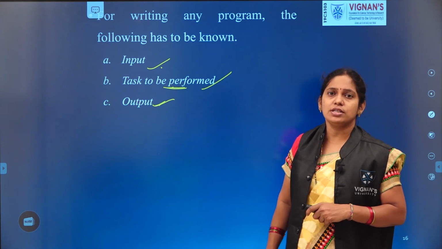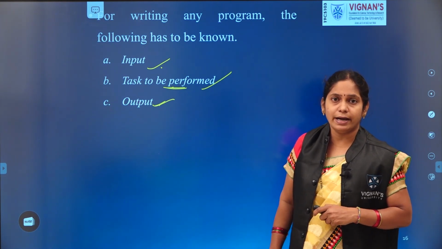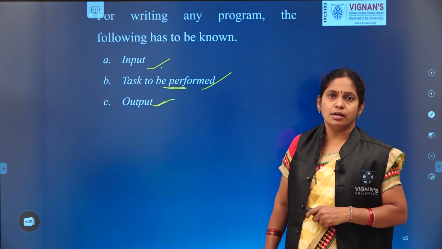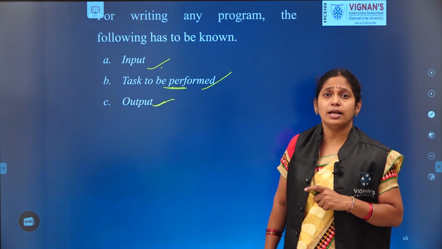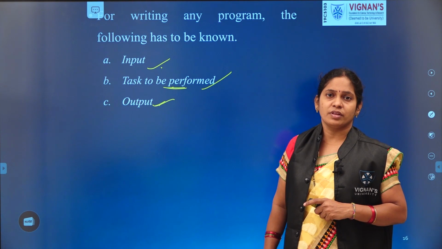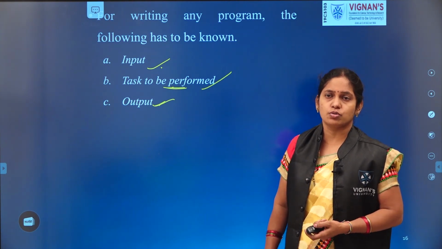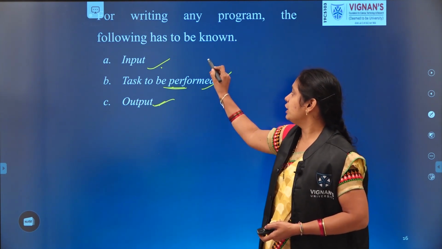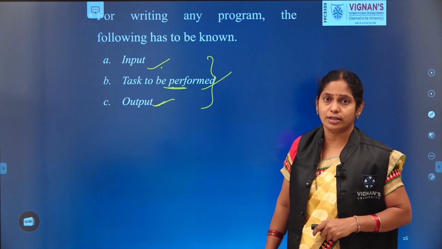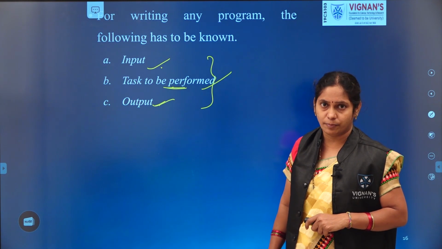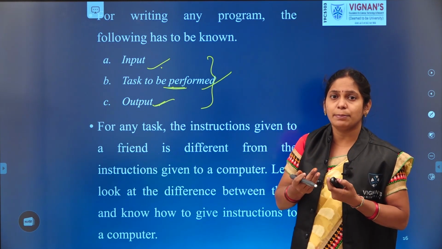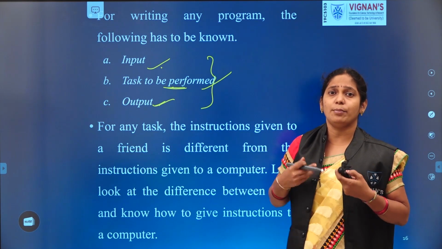Likewise, before starting an algorithm, we should identify what the inputs are, and then we should be clear about the task. What is our task? What do we need to perform? What should it produce? That is the output. So we should be aware of these three before starting or preparing the algorithm. The instructions we give to our friend are completely different from the instructions we provide to our system.